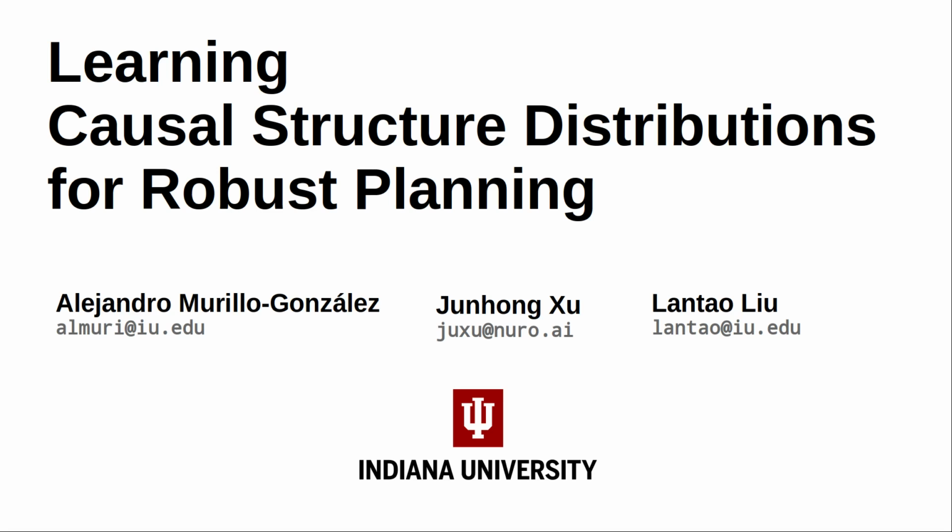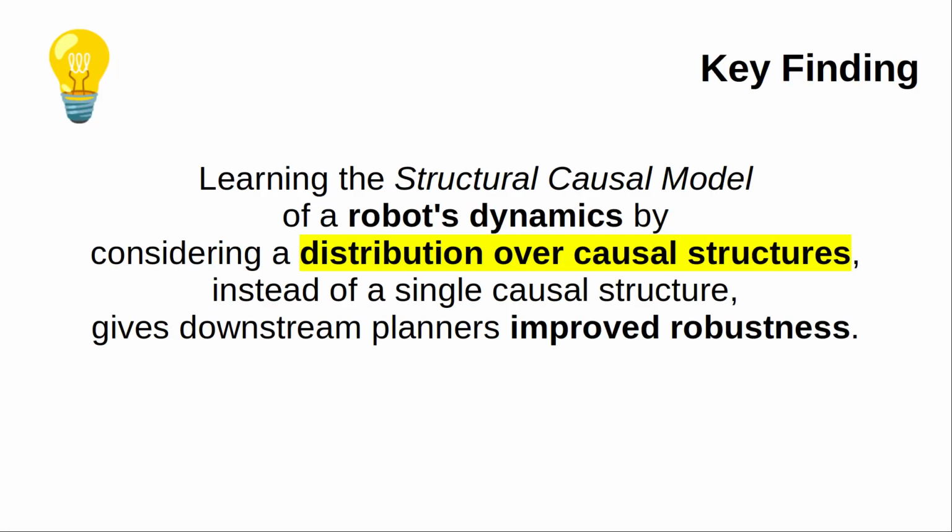Learning causal structure distributions for robust planning. In this work, we find that learning the structural causal model of a robot's dynamics by considering a distribution over causal structures, instead of a single causal structure, gives downstream planners improved robustness.